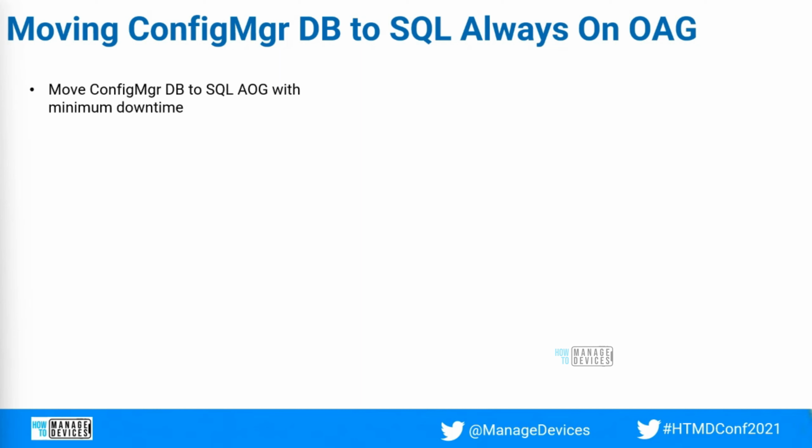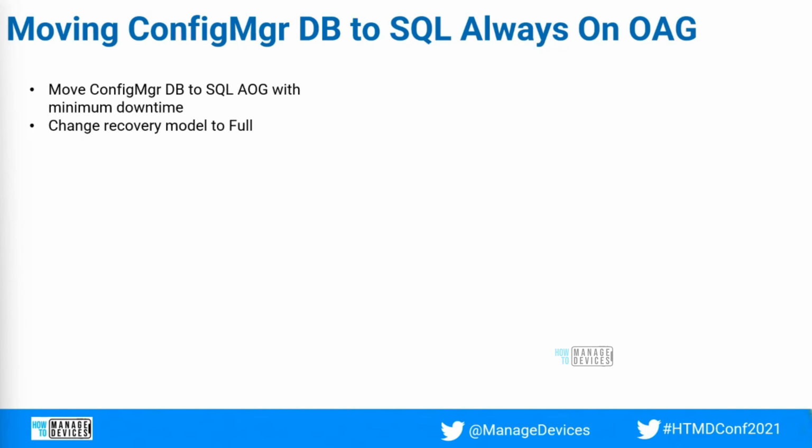So if you are doing this, consider your database size is around 1 TB. Your database backup time includes the backup time and then the restore time in the new SQL Always On. And once it is done, you need to run the config manager setup to change the DB name. So definitely it is going to take more than 6 to 8 hours. But if you want to reduce that downtime, you can always go with this method, the one which I'm showing here. So I have some screenshots, so I'll do it one by one.